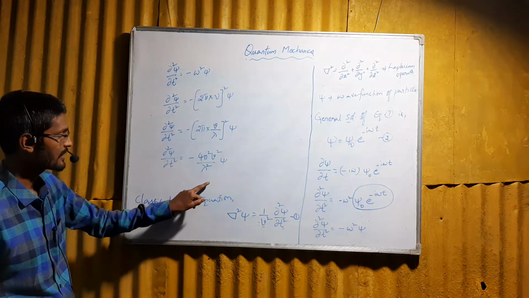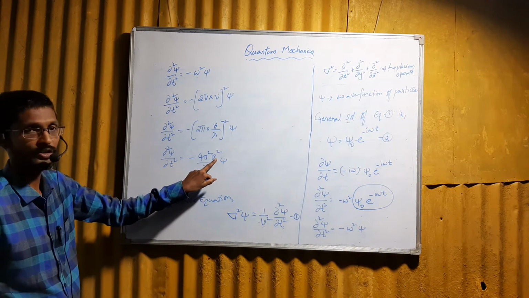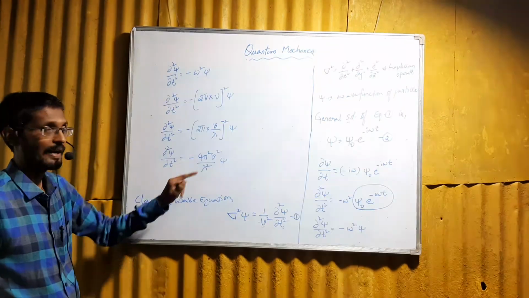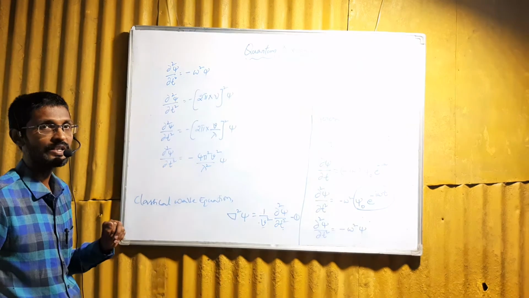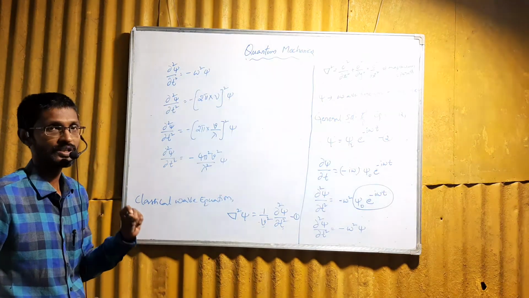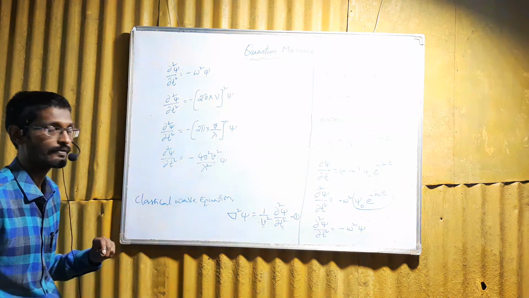As we already discussed, the particle has some velocity v. According to de Broglie hypothesis, when a particle possesses velocity, it exhibits wave nature. As it exhibits wave nature, it possesses a wavelength, called the de Broglie wavelength.